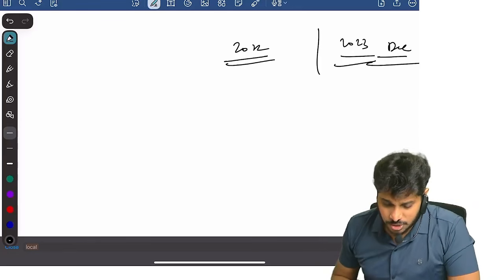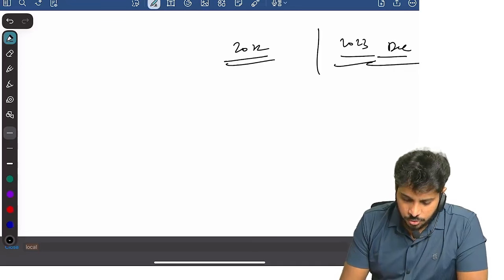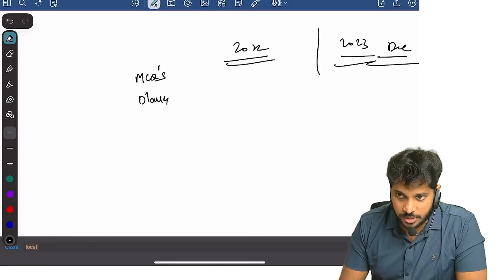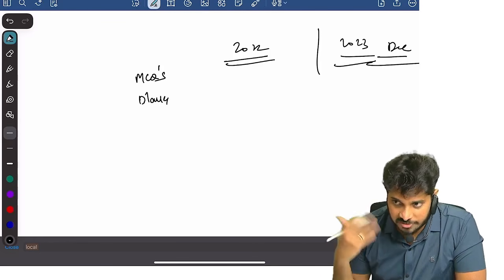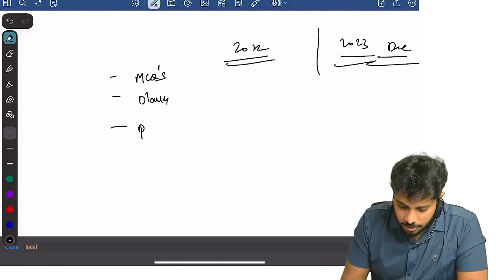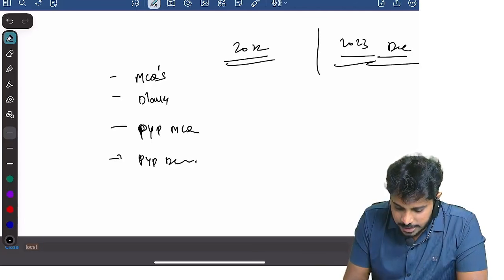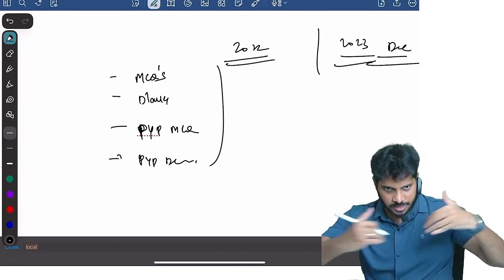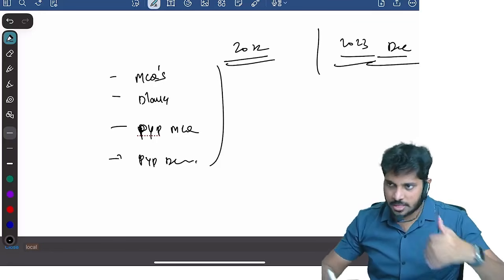Easy or not? So you need to solve MCQs, you need to solve blanks also. See why you need to solve them: they may not ask you blanks, but you should solve them to understand how many different ways a question can come. Able to understand? Then you should solve previous year paper MCQs, then you should solve previous year paper descriptive questions. These you should solve. So first you finish this marathon, finish watching this, then go to the audit report topic